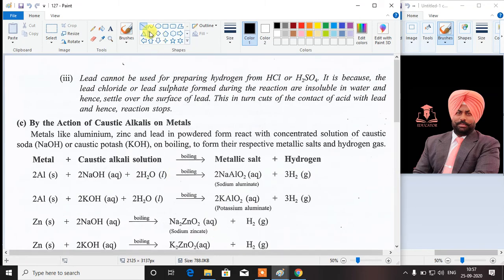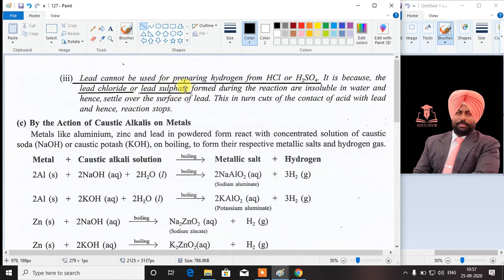Moving on further, we also have to remember that the metal lead is also not used for the preparation of hydrogen by treating it with hydrochloric acid or sulfuric acid. The reason is that whenever lead reacts with hydrochloric acid, it forms lead chloride. Whenever lead reacts with sulfuric acid, it forms lead sulfate.